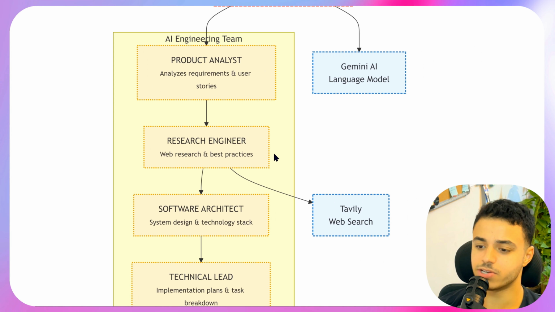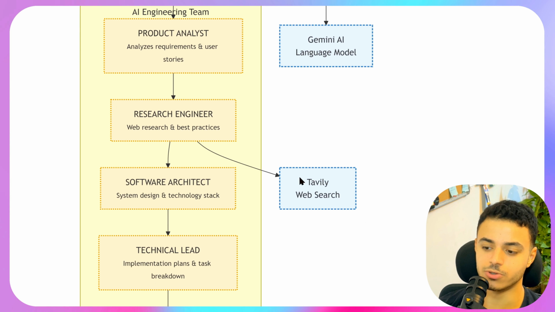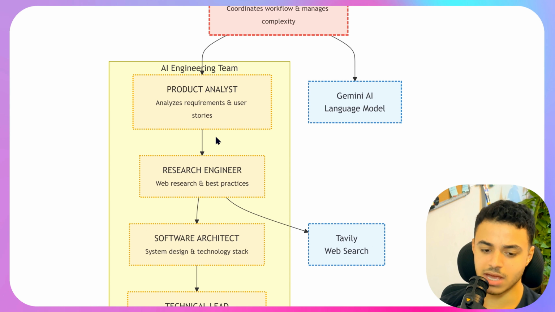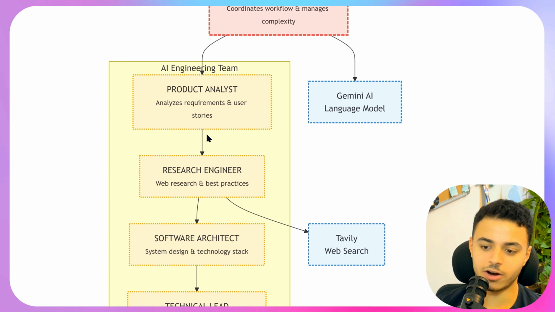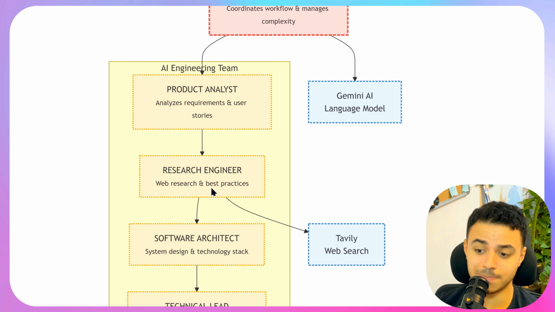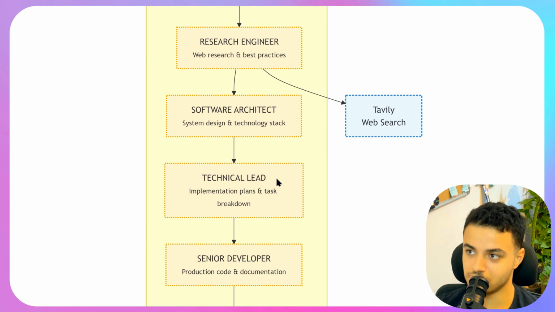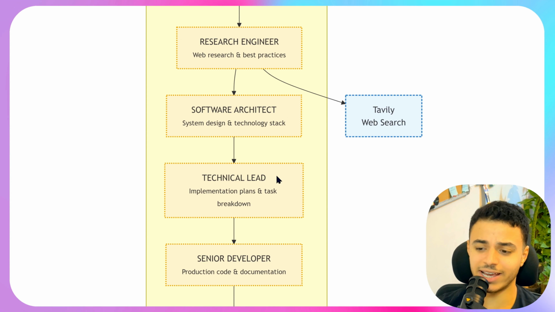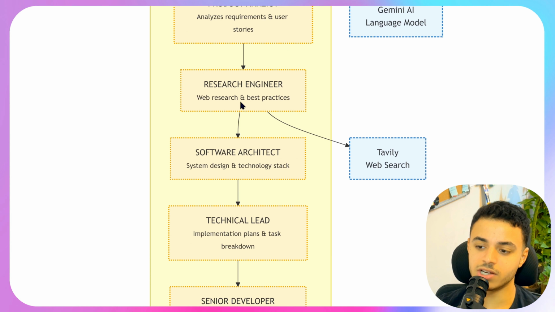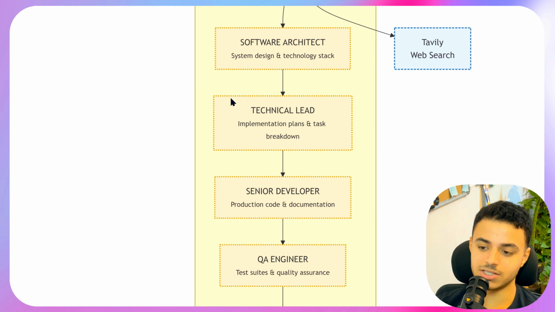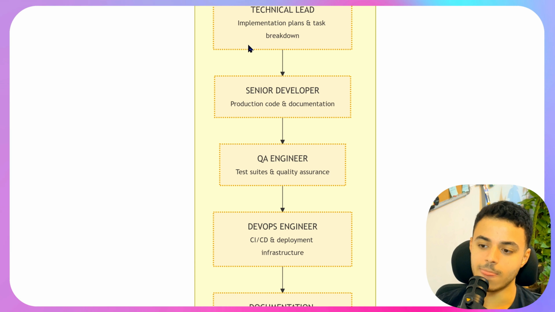So for example, the research engineer has access to Tavily web search. So it is just for researching and finding similar topics to find the best practices. And then we pass the message to the software architect. And this is just for system design and technology stacks, which framework to use or which language to use based on the output from the research engineer. And then we pass to the technical lead for implementing and planning the task breakdown. And then we have the senior developer for the actual product implementation.